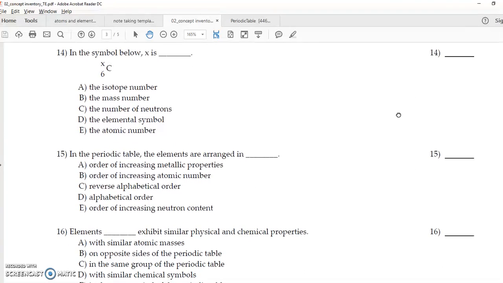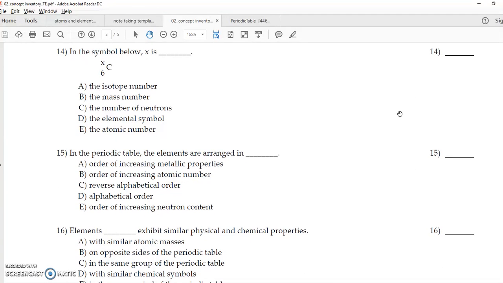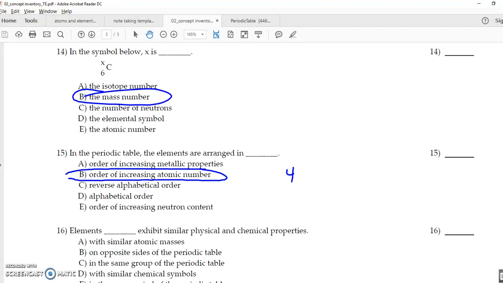The symbol below X is what? X is referring specifically to the mass number. In the periodic table, the elements are arranged in order of increasing atomic number. So atomic number 4 has 4 protons, atomic number 5 has 5 protons, etc.